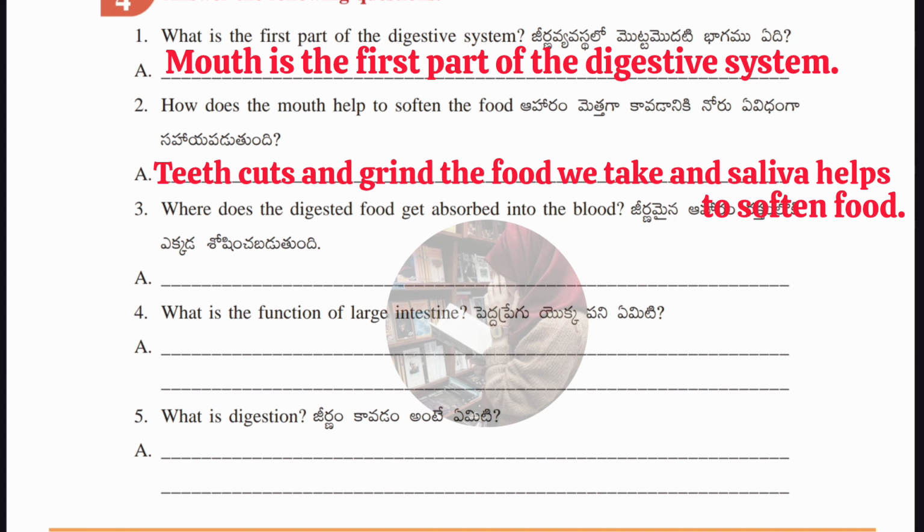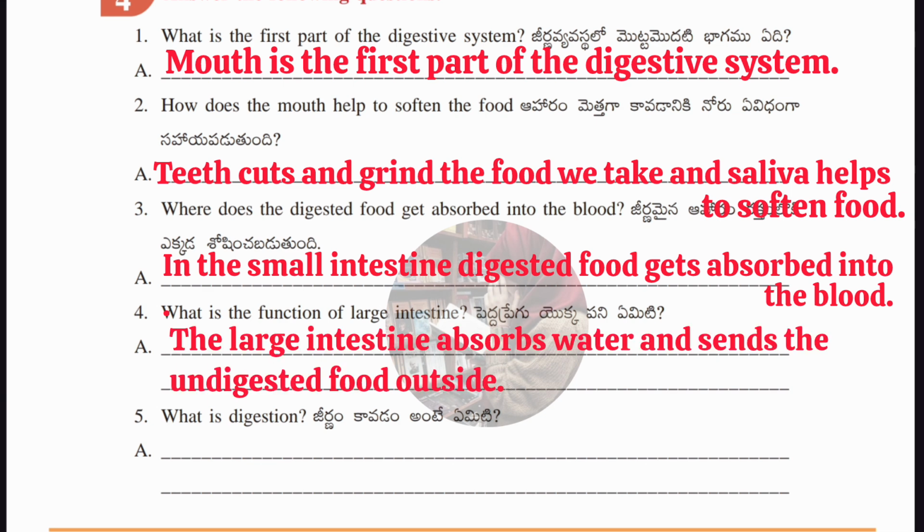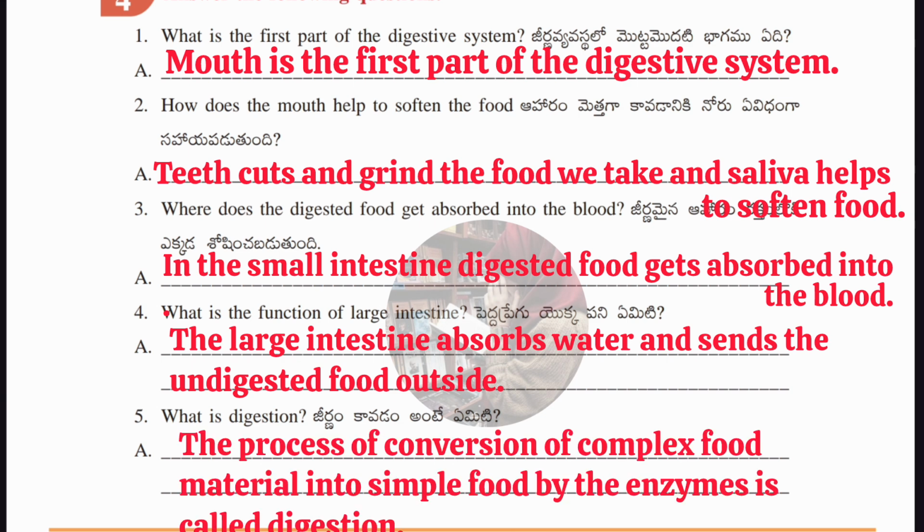Okay, guys, let's see the third question, which is where does the digested food get absorbed into the blood? Okay, answer is in the small intestine. Digested food gets absorbed into the blood. Okay, guys, let's see the fourth question, which is what is the function of large intestine? Answer, the large intestine absorbs water and sends the undigested food outside. Fifth question, what is digestion? Answer, the process of conversion of complex food materials into small food by the enzymes is called digestion.